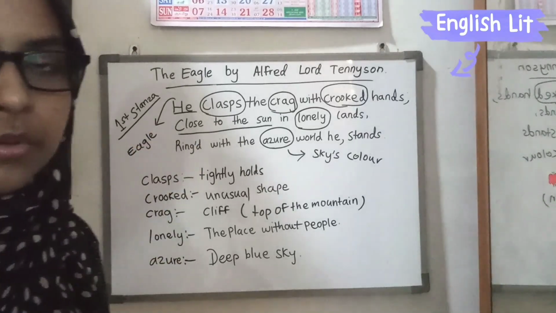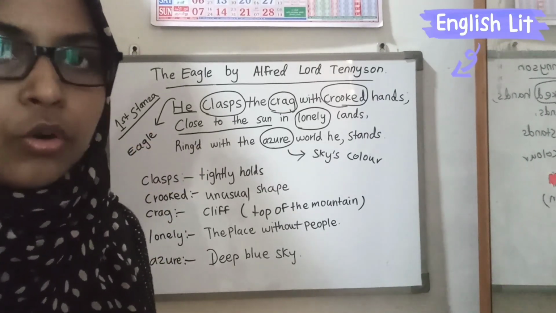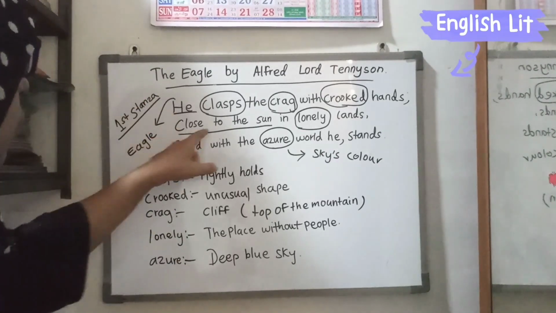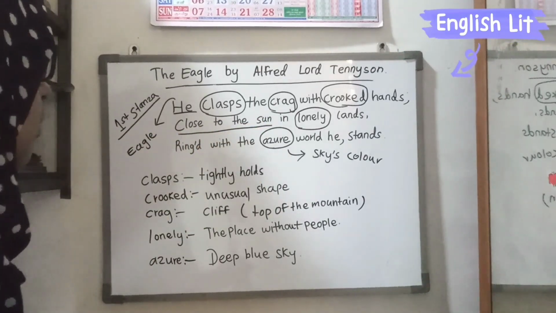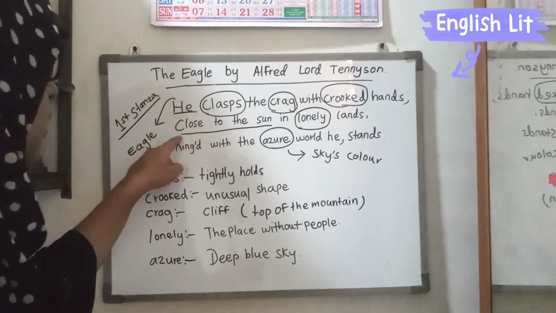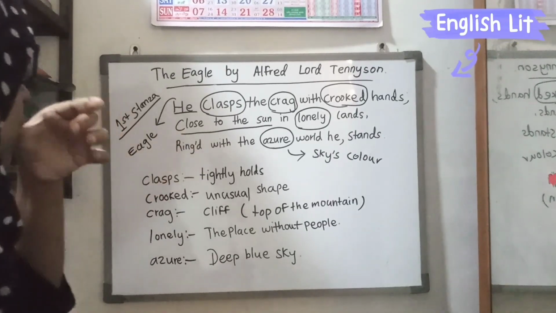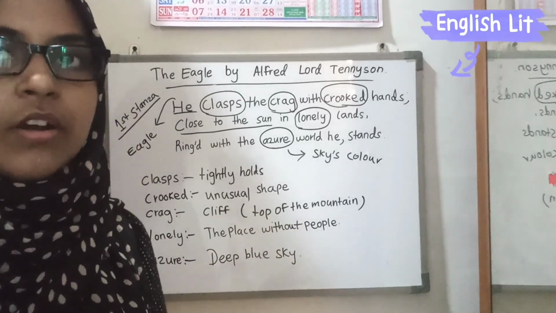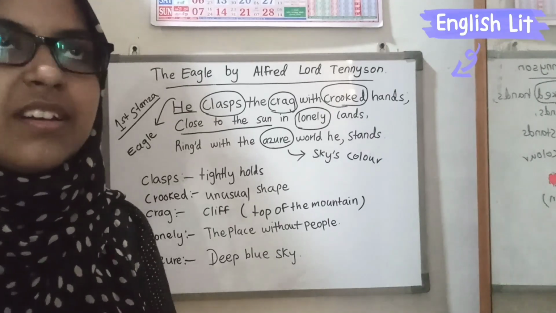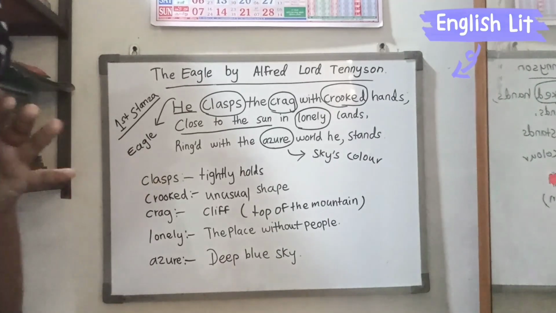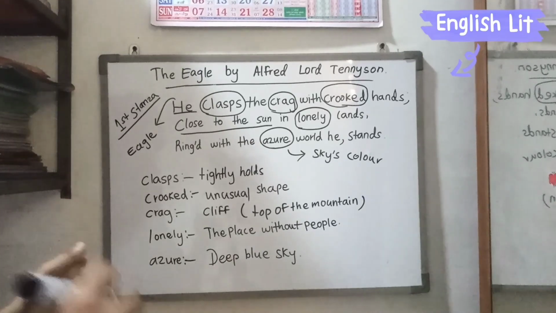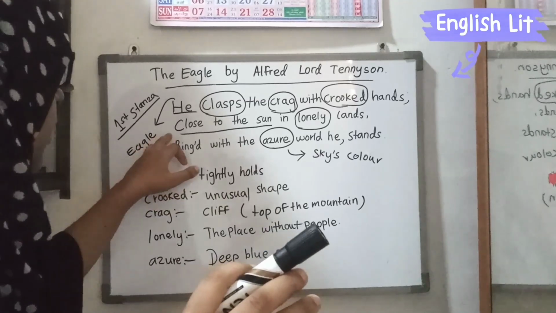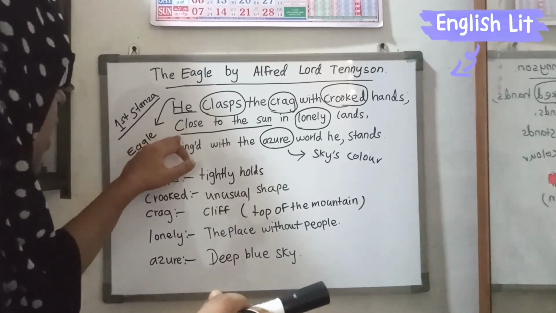The most powerful creature in the world is the human, and even a human can't go nearby the sun. But without anyone's help, the eagle is going close to the sun. So this is a kind of exaggeration, and we can say that technique is hyperbole, close to the sun in lonely lands. Throughout the poem, the power of the eagle is depicted. In order to go close to the sun, the eagle has much power. That's why the poet tries to convey this in this line. We can discuss the second line as well.